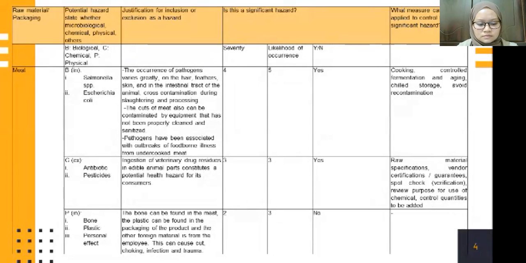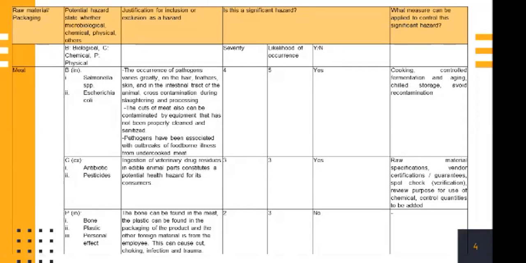The justification for inclusion or exclusion: the occurrence of pathogens varies greatly on the hair, feathers, skin, and intestinal tract of animals. Cross-contamination also occurs during slaughtering and processing. The cuts of meat also can be contaminated by equipment that has not been properly cleaned and sanitized. Pathogens have been associated with outbreaks of foodborne illness from undercooked meat.